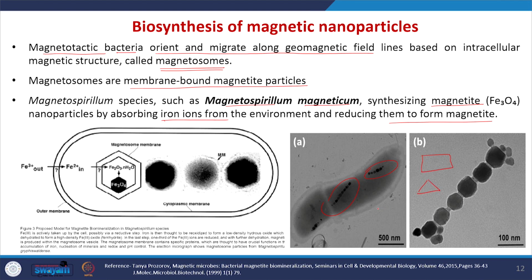So once the bacteria is arranged, we can add detergent and lyse the bacterial cell wall, then we can get the arranged magnetic nanoparticles. So that is the advantage of this magnetotactic bacteria for synthesizing magnetic nanoparticles.